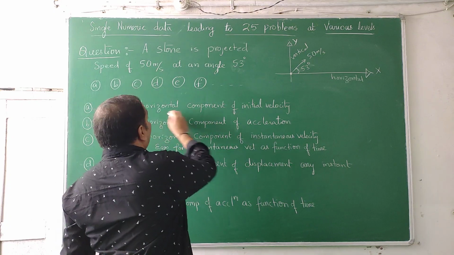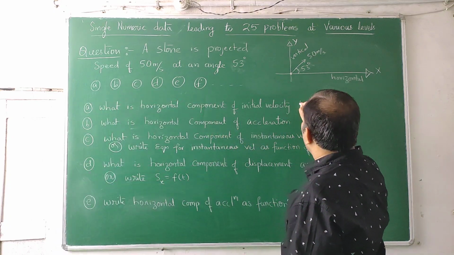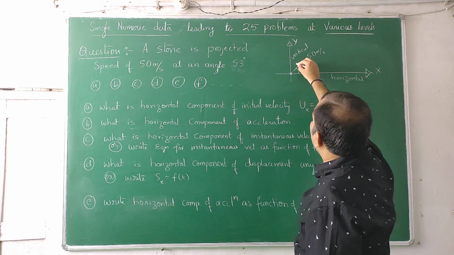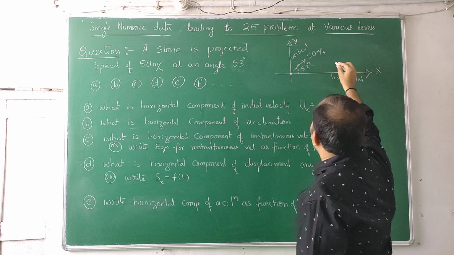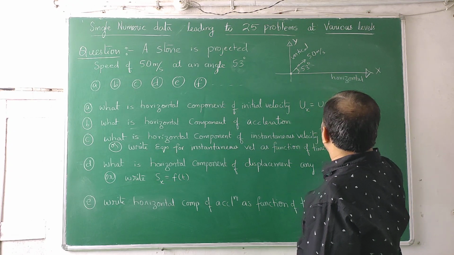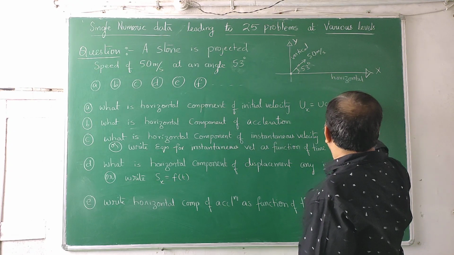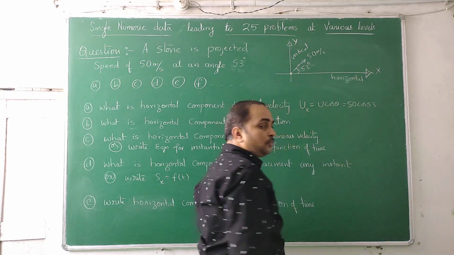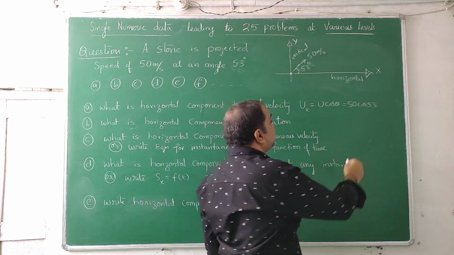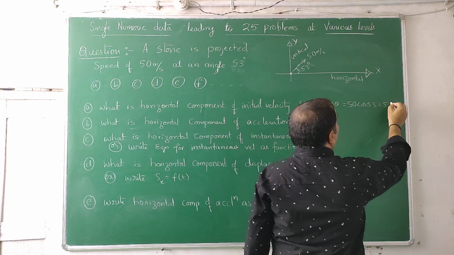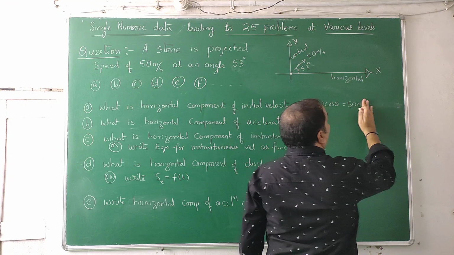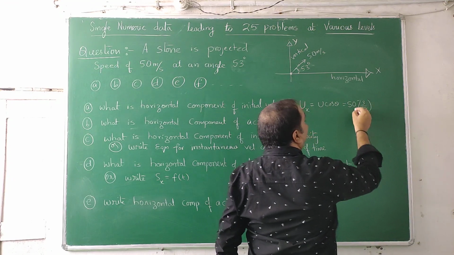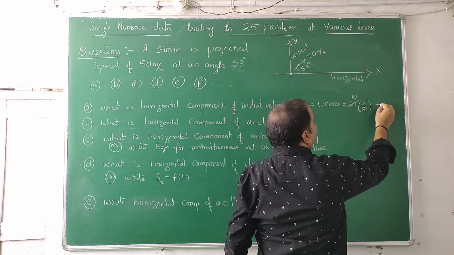Now what is the horizontal component of initial velocity? Initial velocity is symbol u, horizontal is x, so you can call it ux. If you resolve this u along this, with u and theta, you will get u cos theta, that is 50 cos 53. Cos 53 is 3 by 5. 50 into 3 by 5. Five fives are 25, 5 tens are 50, 10 threes are 30. So